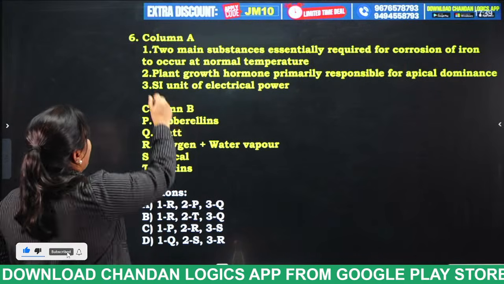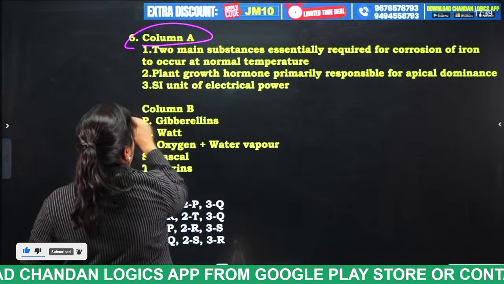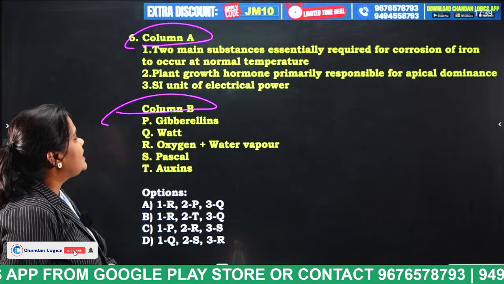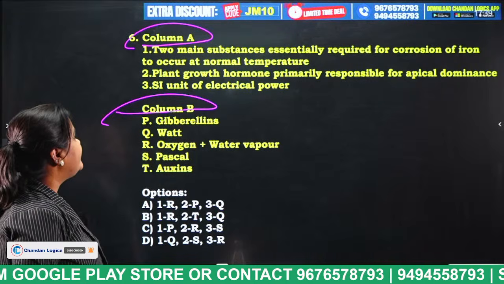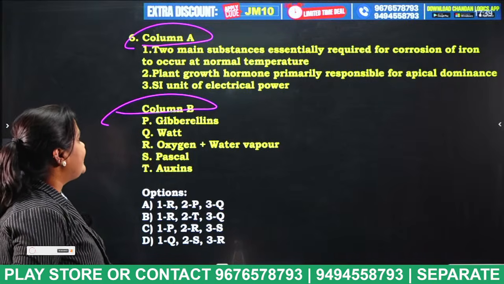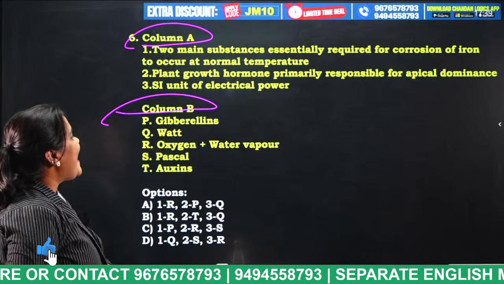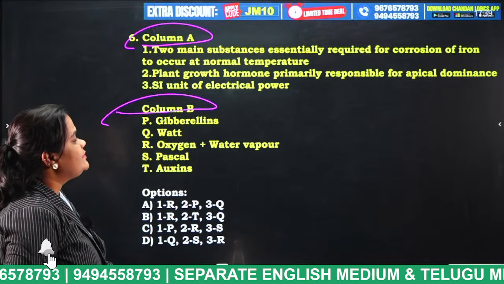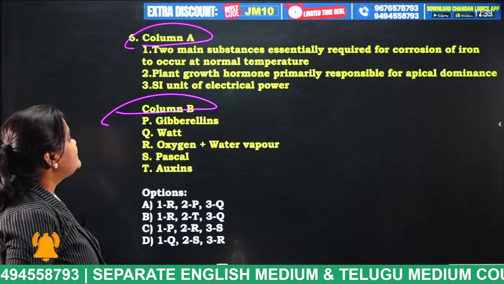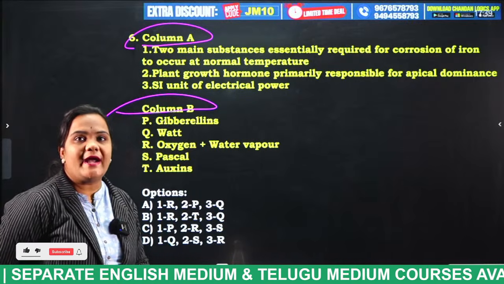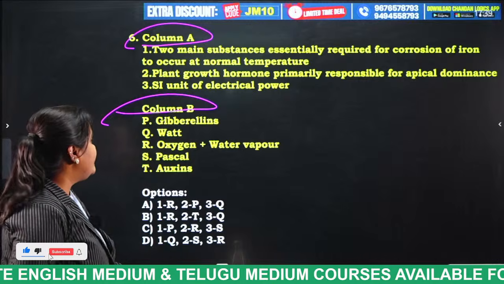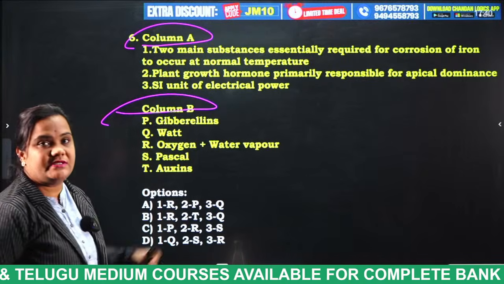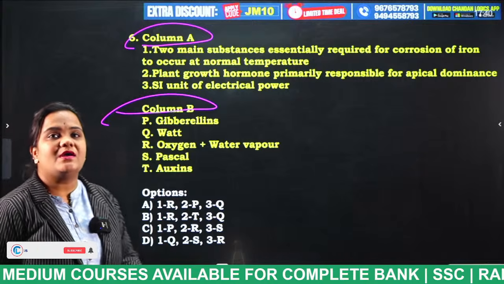Column A, column B. Statement 1: two main substances essentially required for corrosion of iron to occur at normal temperature. Statement 2: plant growth hormone primarily responsible for apical dominance. Statement 3: SI unit of electrical power. Column B has gibberellins, watt, oxygen plus water vapor, Pascal, auxins. Now try to put your answer in the comment section, students.